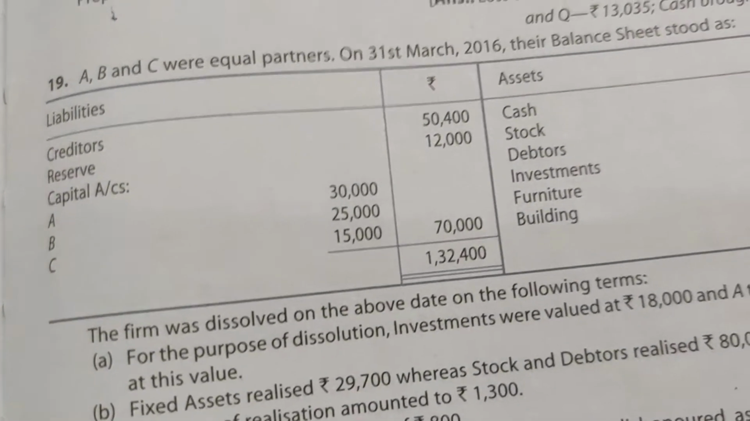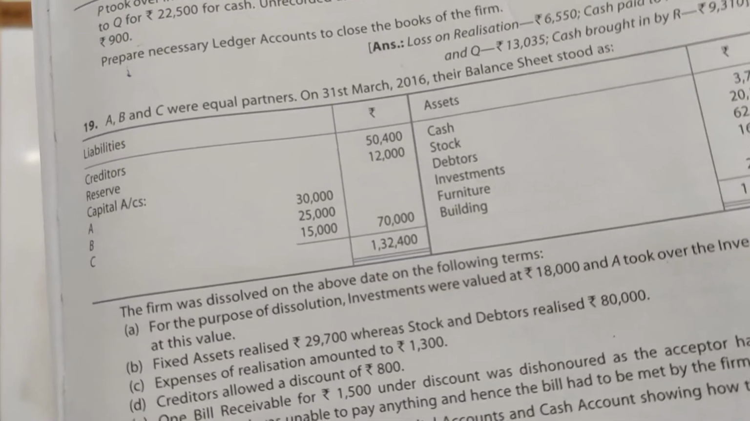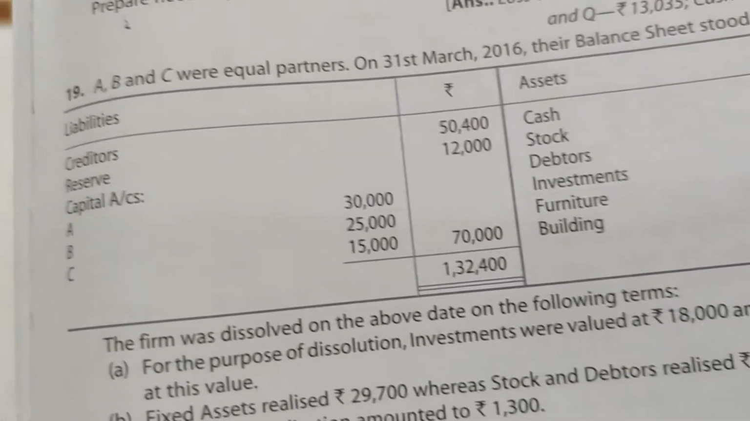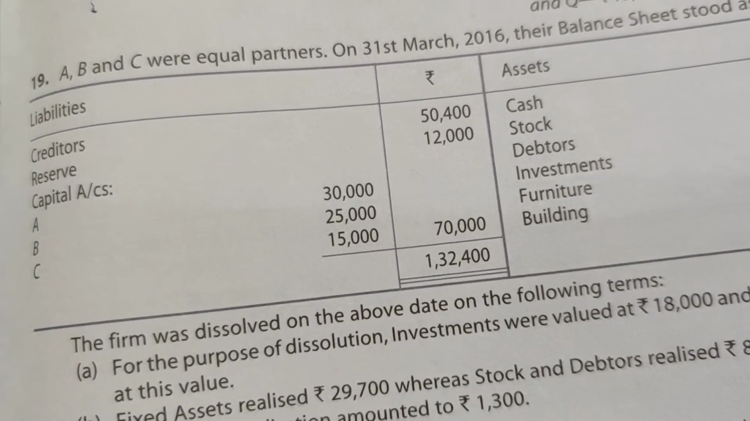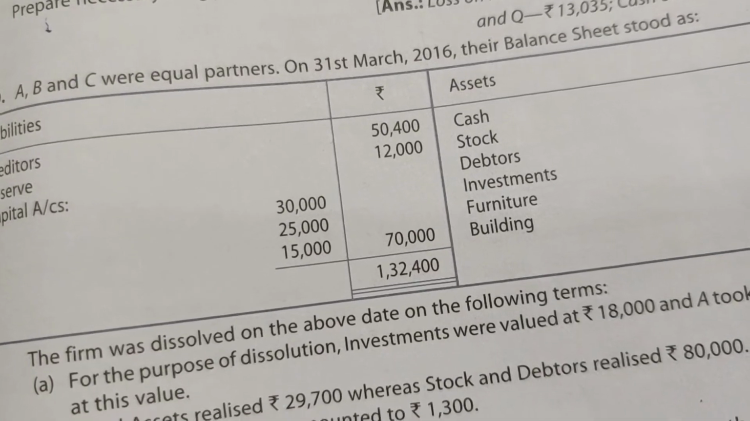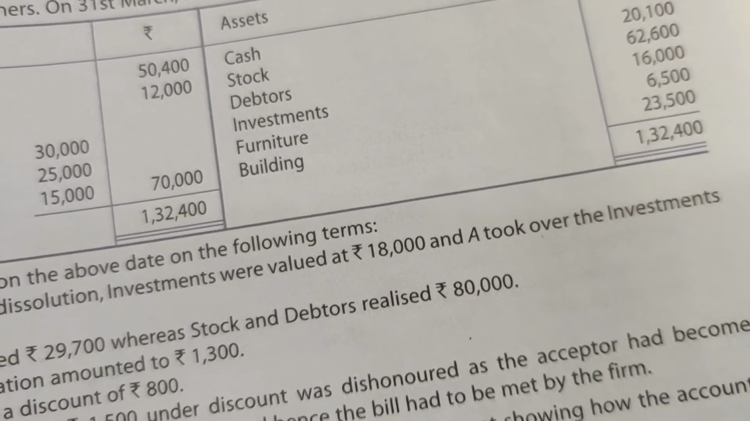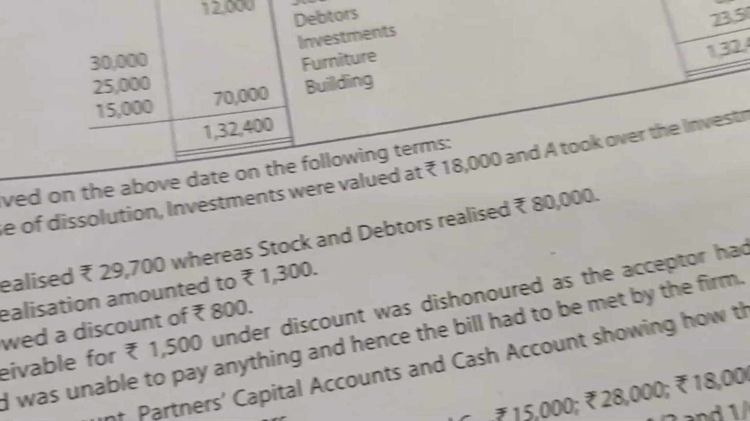Dear student, welcome back to the accountancy class, and today we are going to solve one comprehensive numerical. The balance sheet is given to you. On the liability side there are creditors, reserve and balances of the capital accounts of A, B and C. On the asset side, cash, stock, debtors, investment, furniture and building are given.